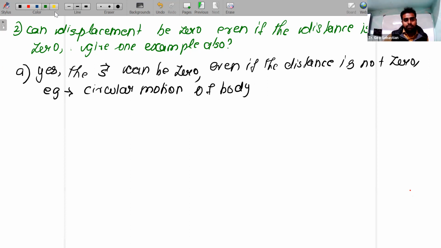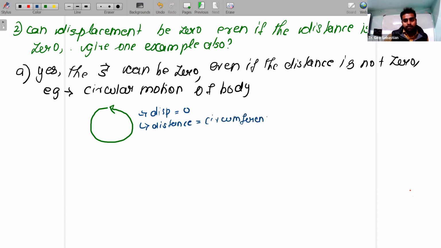If you take circular motion of a body like this, a body is coming around. So here displacement is zero, distance is nothing but the circumference, right? You get it as 2 pi r. Understood? So displacement can be zero, distance cannot be zero.